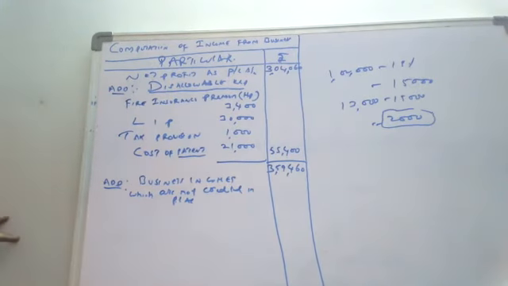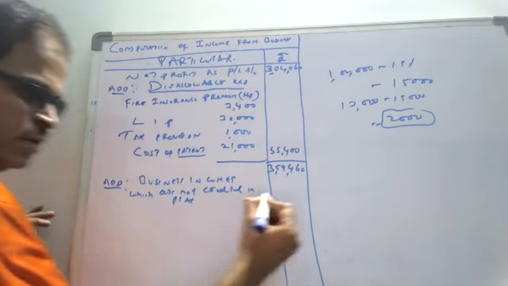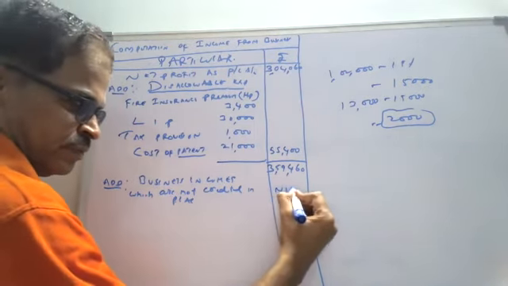Now, if you see the problem, there is no such income which is not credited in the P&L account. Nothing is there. No such items are there in the statement in the P&L account and in the adjustments also. Nothing is mentioned. So it is nil.